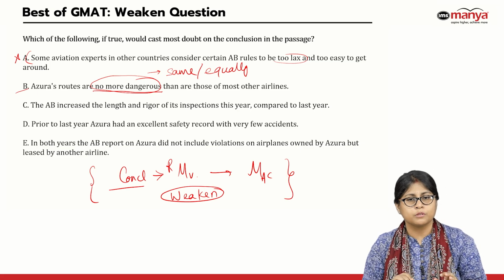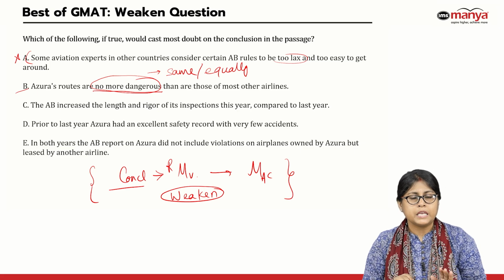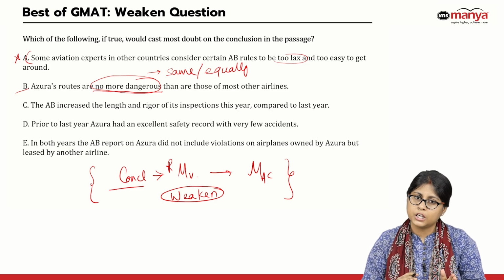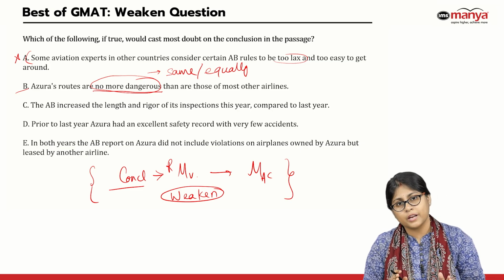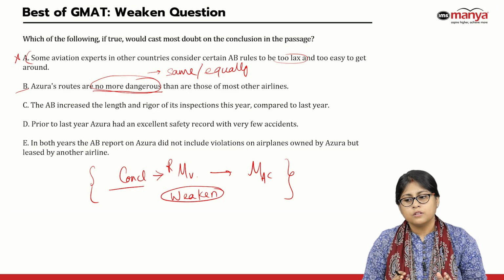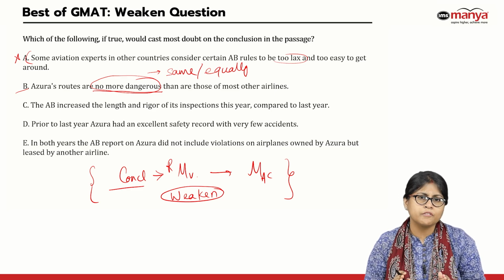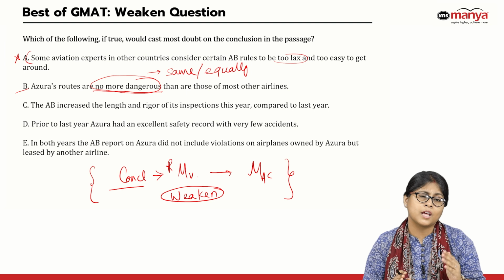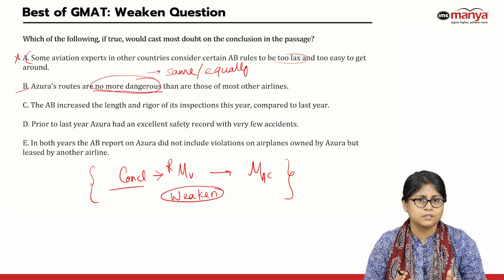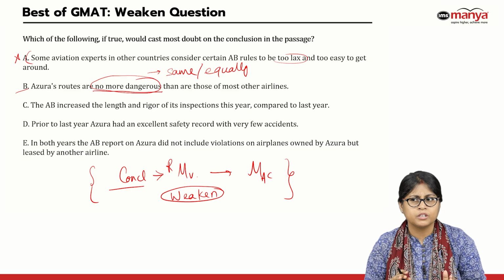Now think about it for a moment. If Azura's routes are equally dangerous as the other airlines, that means what could have been the reason that Azura is having more accidents this year than last year? What is the reason? Is this option really weakening the reason of violation?